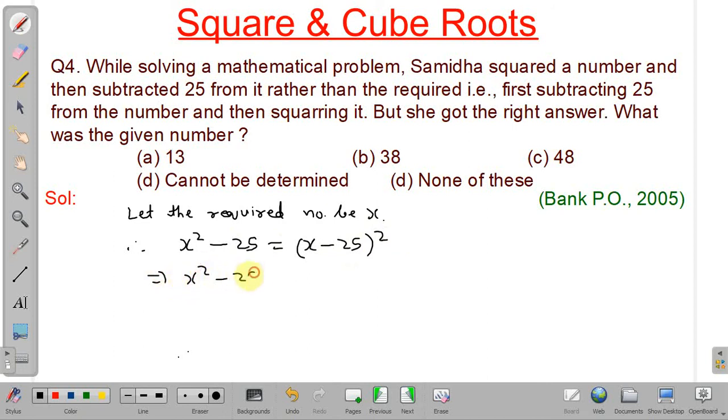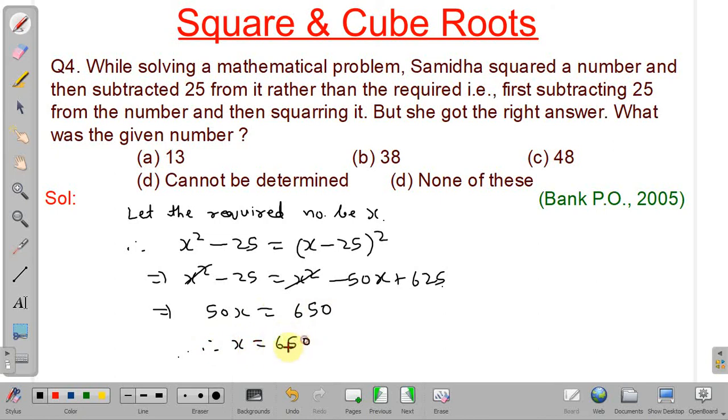X square minus 25 equals x square minus 50x plus 625, that is (a minus b) whole square. So x square will get cancelled from both sides and we will get 50x equal to 625 plus 25, that is 650. Therefore x will be equal to 650 divided by 50, which is 13. So the required number is 13 and our answer will be option A.